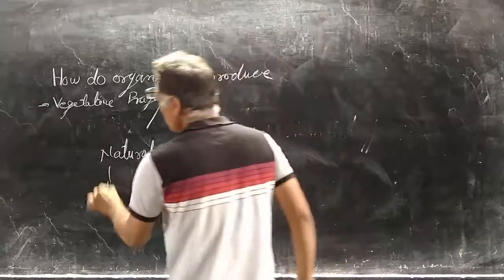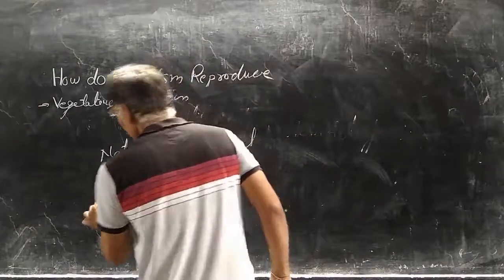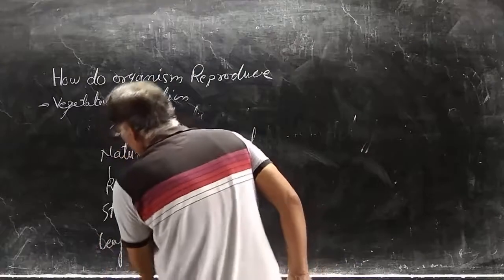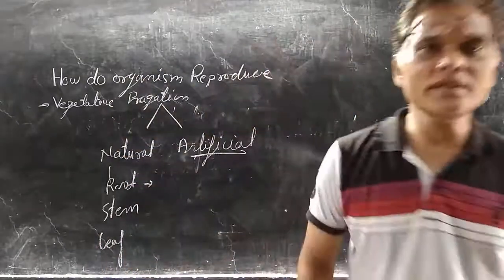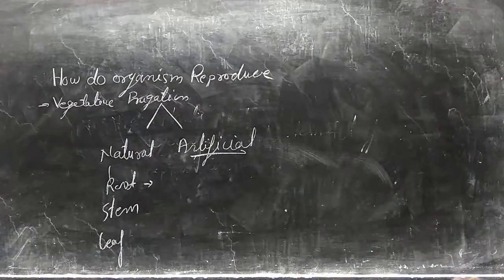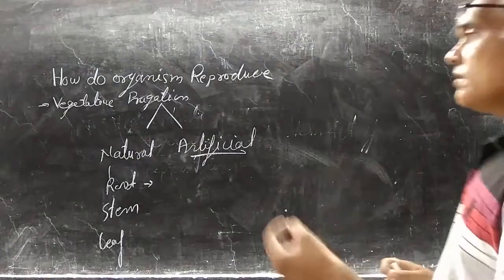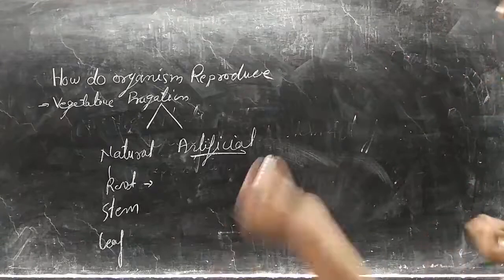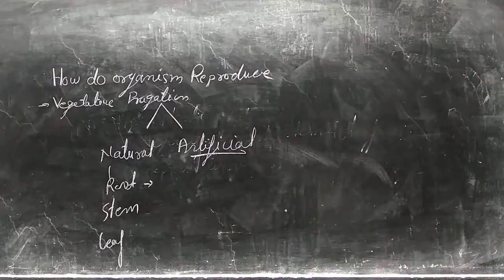It can occur through root, stem and leaves. If we grow the roots of any plant, they produce new plants, that is natural. If we grow the stem of any plant, it automatically produces new plants, that is natural vegetative propagation.